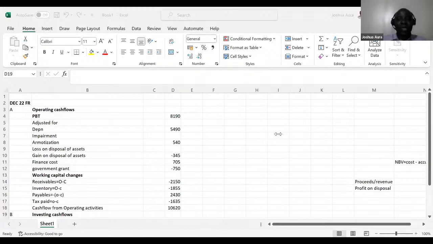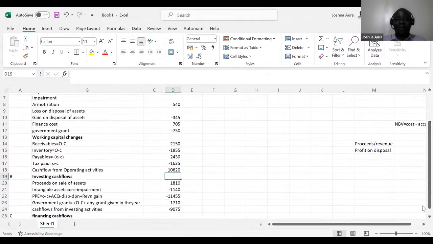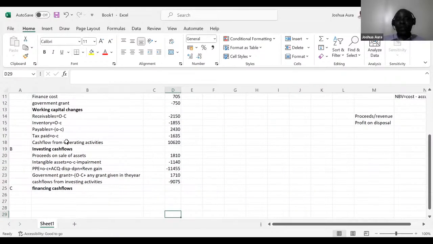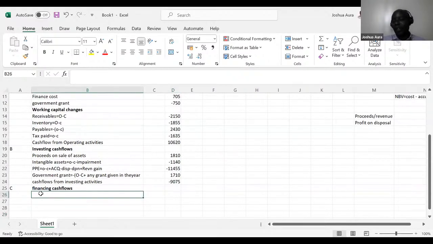So interest paid, I'm being told that interest paid, remember we have it here, finance cost. What do you want? Interest paid is here, finance cost is here. Whatever you're telling me is to come and calculate this under the financing aspect. So come here in the financing aspect, remember there are two schools of thought. I agree with you. You could come and put this interest here, but nowadays interest paid comes here under financing cash flows. So we'll come here under financing cash flows. I expect you to come and give me the interest that was paid here.